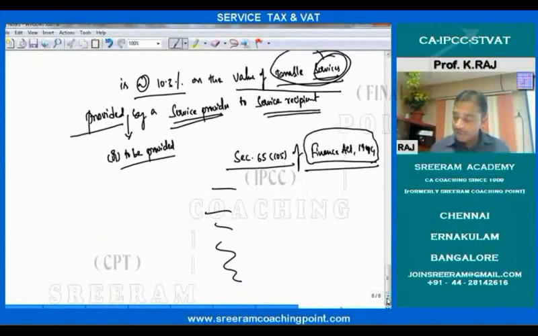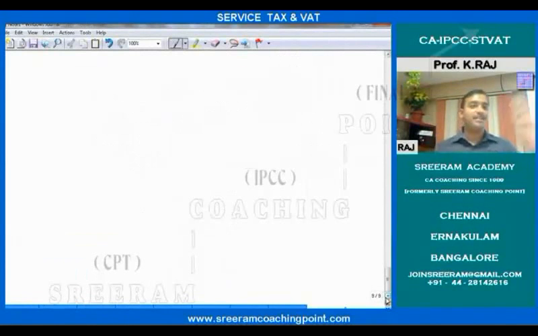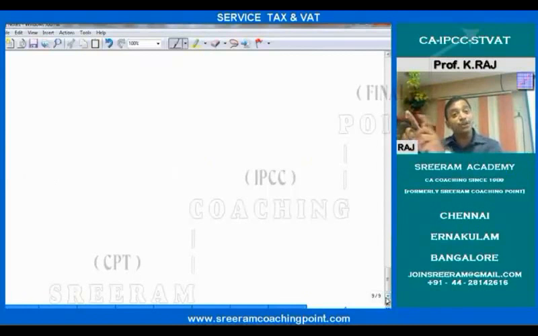In order to levy service tax, 4 conditions are required to be satisfied. What are those 4 conditions? Number 1, definitely there should be 2 persons, service provider, service recipient. Next, consideration should flow from service recipient to service provider. Reason, no consideration, no contract. That is why always there should be a flow of consideration from service recipient to service provider.